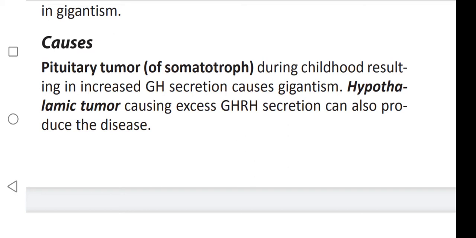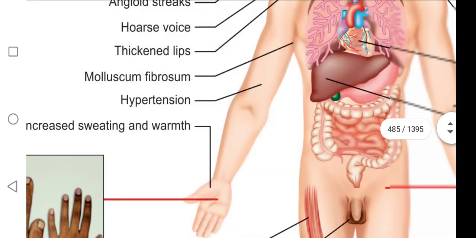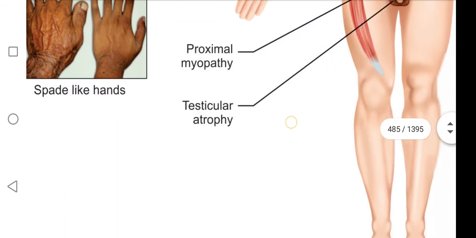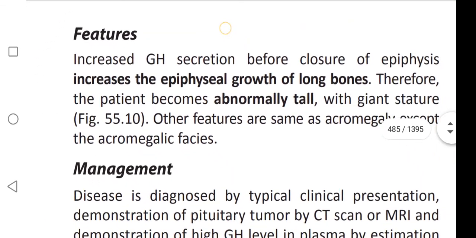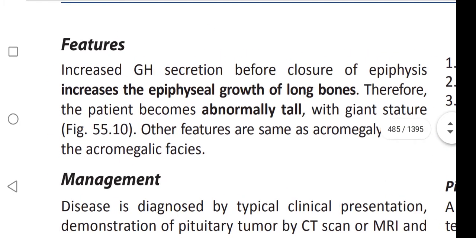Hypothalamic tumor causing excess growth hormone releasing secretion can also produce the disease. Same for both. I next come to this diagram, coming to the features of gigantism. Where do we see gigantism? In children.